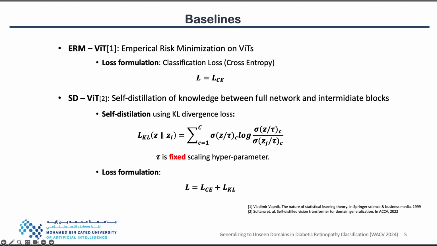We take ERM-ViT and SD-ViT with three different ViT backbones as our ViT baselines. Empirical risk minimization has shown competitive performance when compared with state-of-the-art domain generalization methods. SD-ViT uses scale divergent loss to self-distill the knowledge between the full network and randomly chosen intermediate blocks. SD-ViT uses a fixed scaling hyperparameter to soften the predictions. We believe this fixed scaling likely acts as a bottleneck for the self-distillation process.